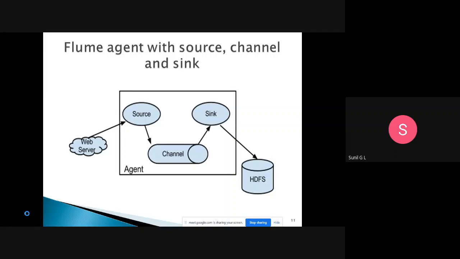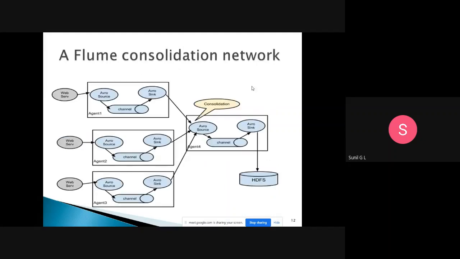Here, this is an example of a Flume consolidated network. Excuse me, sir, what is the job of the sink? The sink collects the data from the channel.